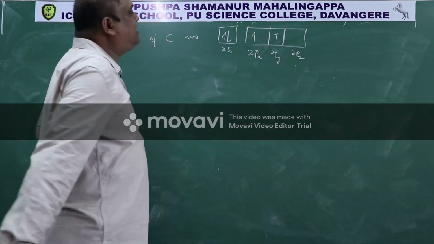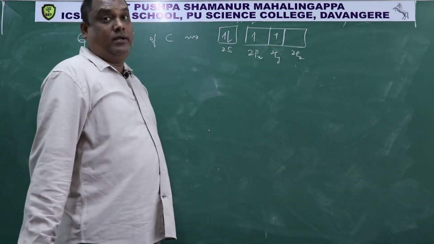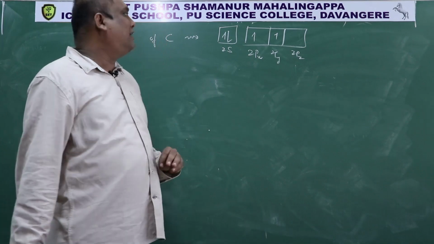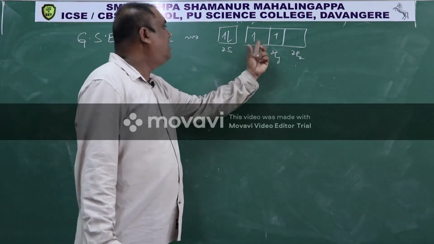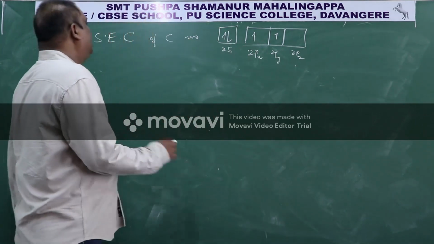With this configuration it can form only 2 bonds. Why? Because there are only 2 half-filled orbitals. In order to form 4 bonds, carbon should have 4 half-filled orbitals, but there are not 4. This is because this one is completely filled, this is half-filled, this is half-filled. Only 2 are half-filled. Therefore, what happens?